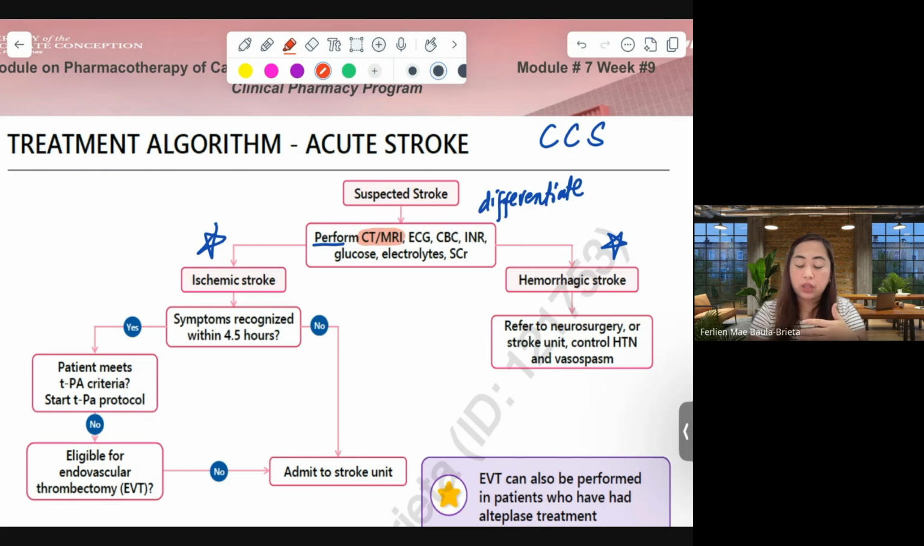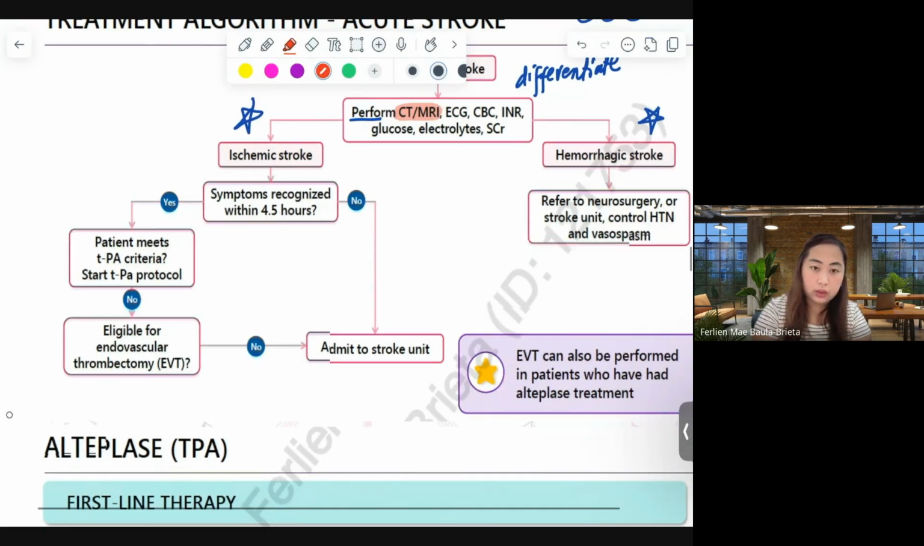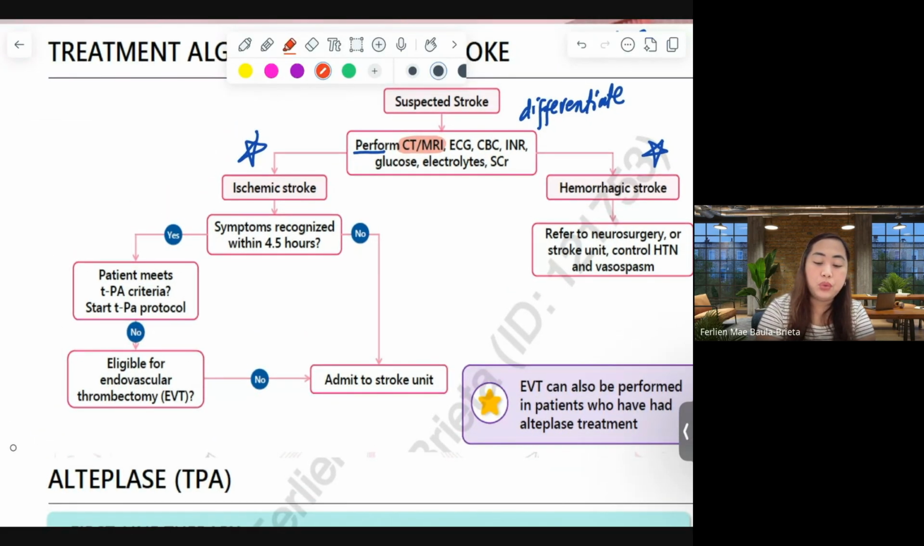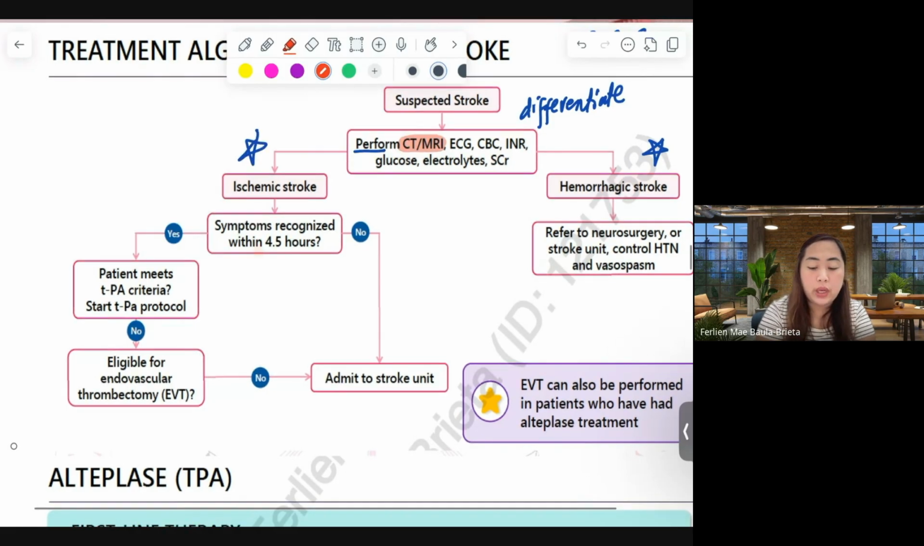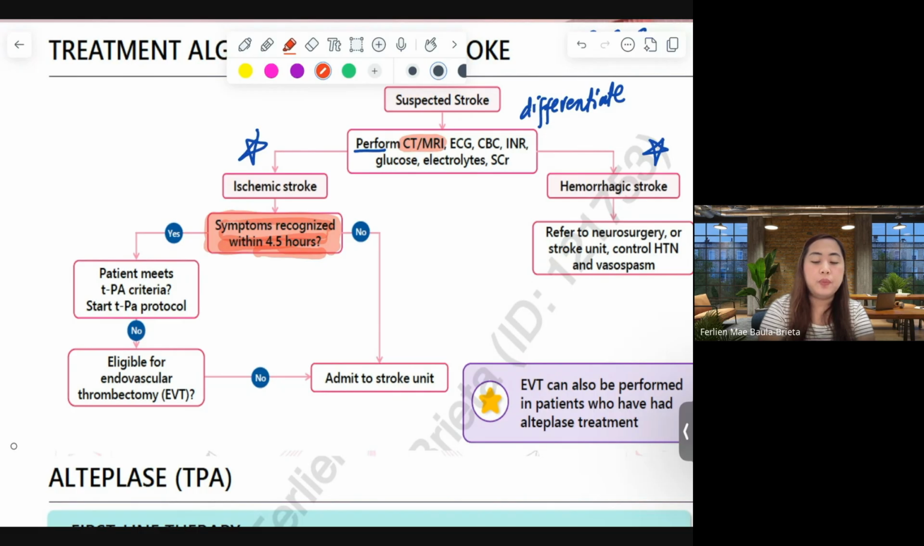So if it's found out to be ischemic stroke, we have to follow this. If symptoms are recognized within 4.5 hours, if the patient's condition or symptoms started and were recognized within 4.5 hours, then the patient meets the criteria of the TPA protocol. We can give Alteplase to our patient.